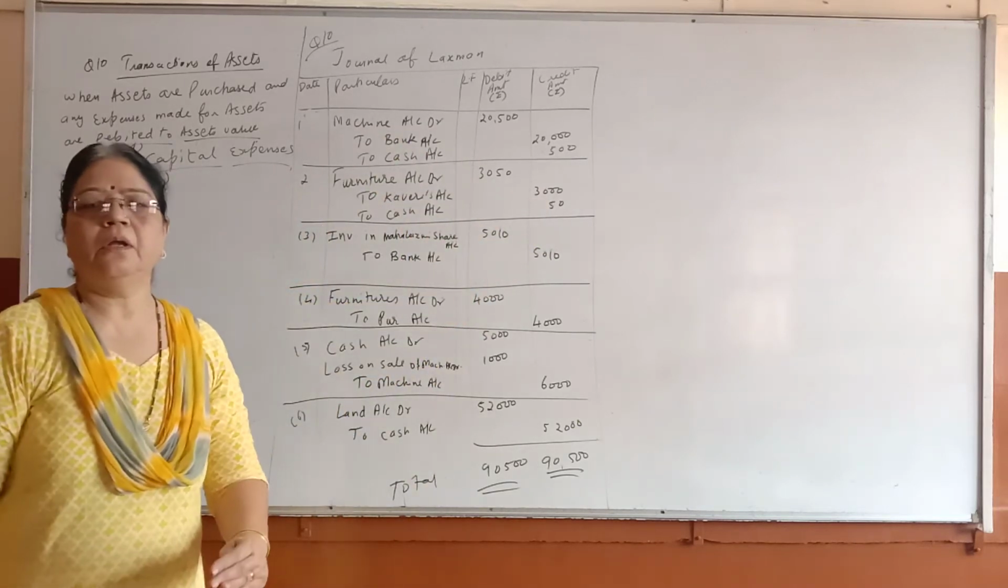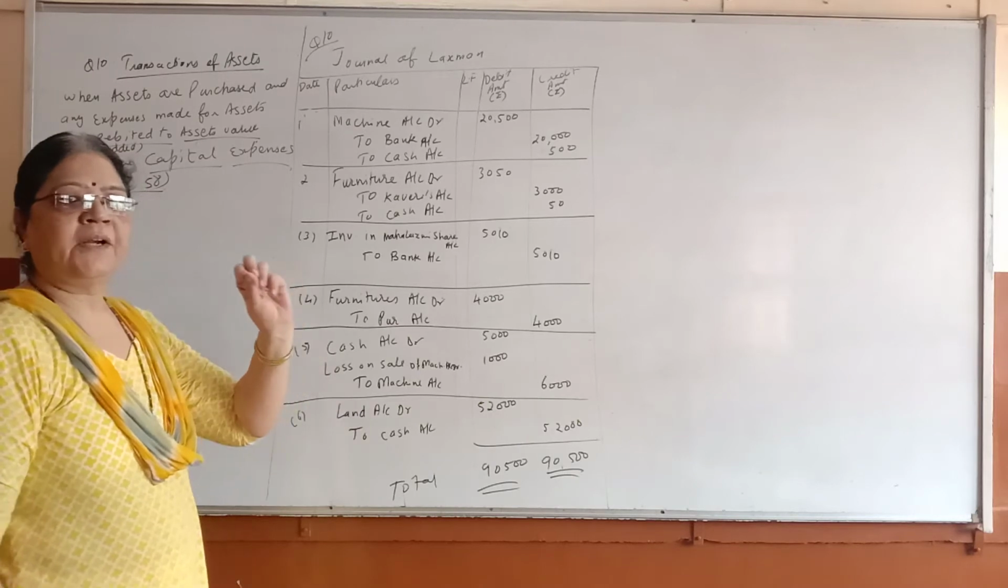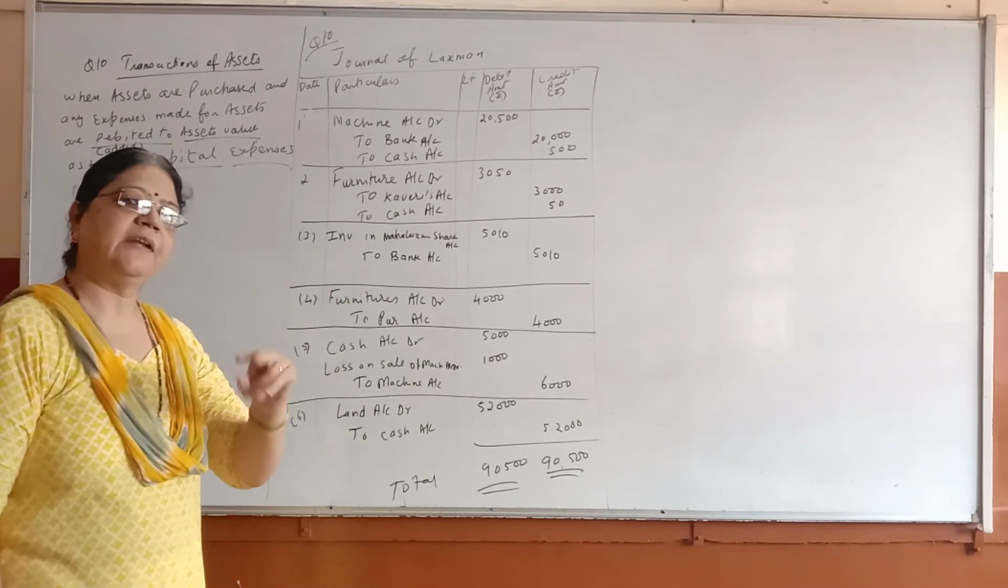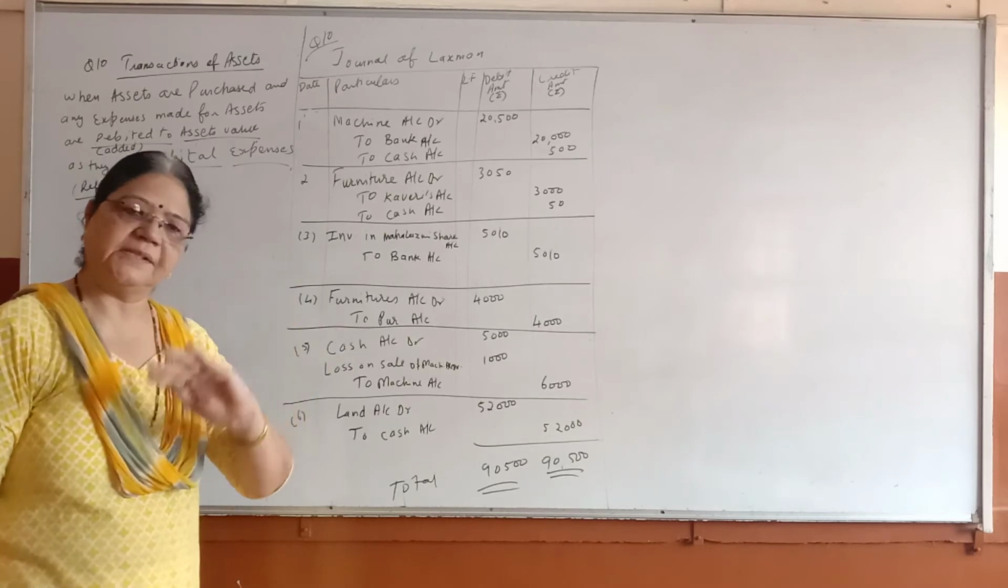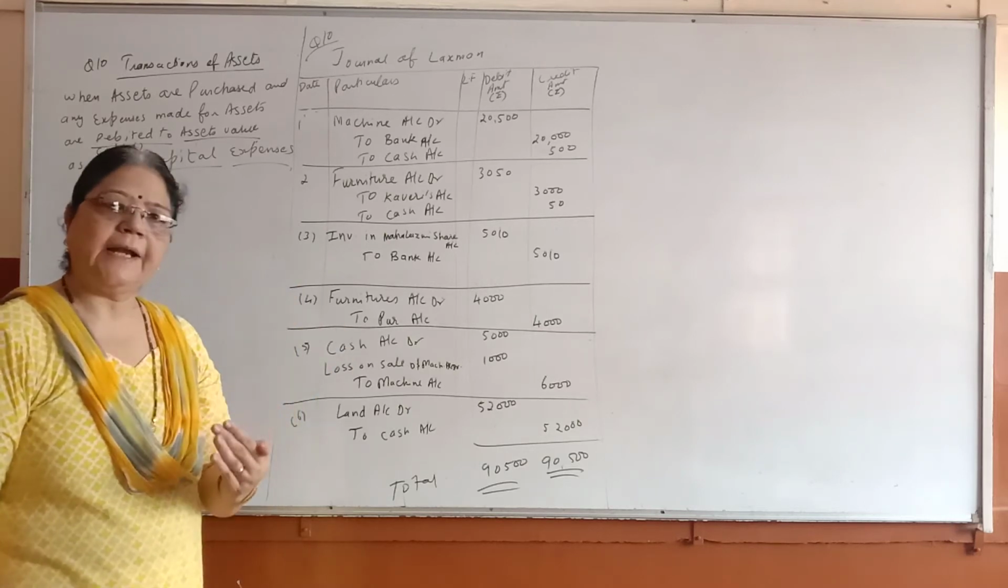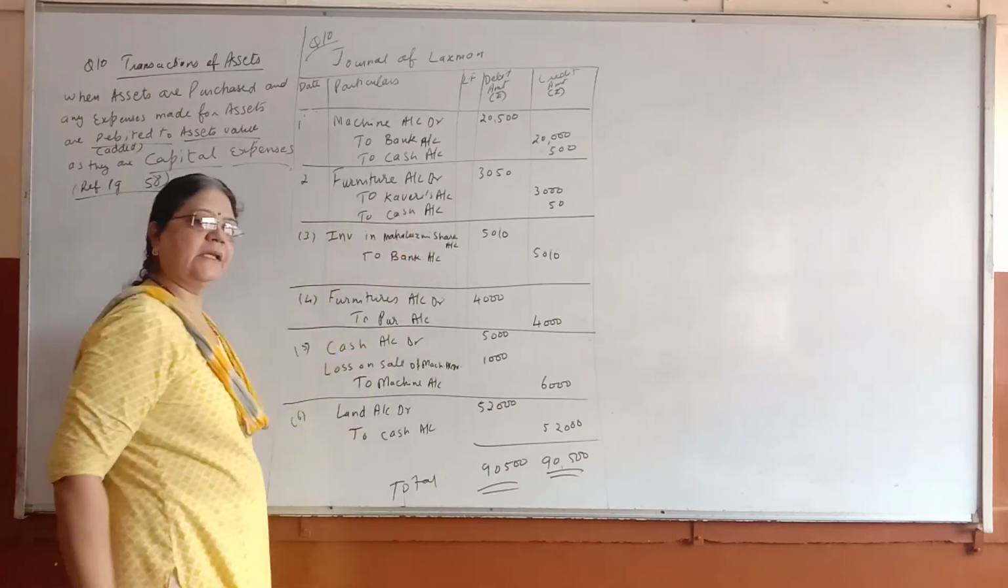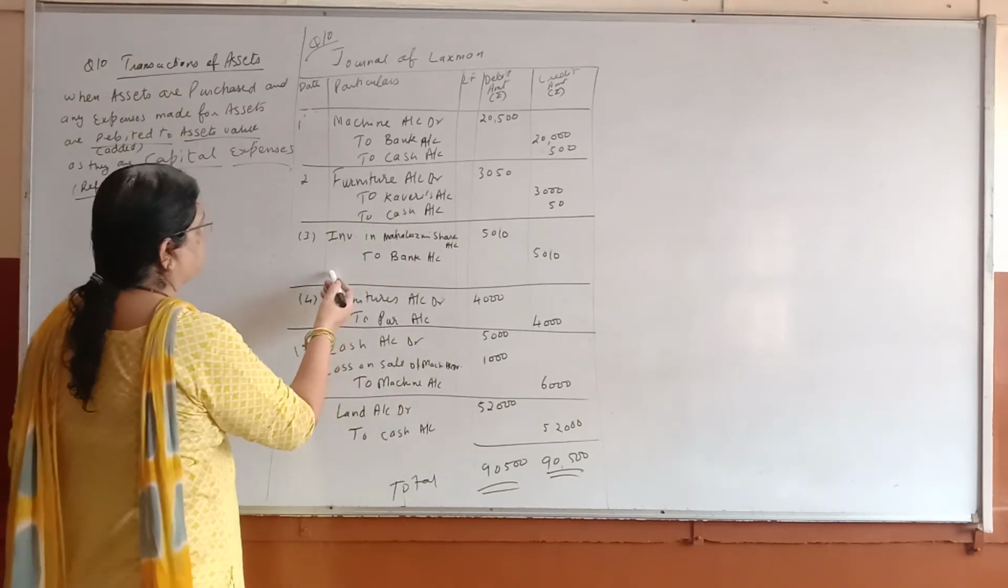Now you have followed. Whatever furniture amount or machine asset amount, you will write afterwards. First you will write to bank and to cash if it is a cash transaction. If it is credit, then I will write the name of the giver, and paid means cash. Okay, see the next one.